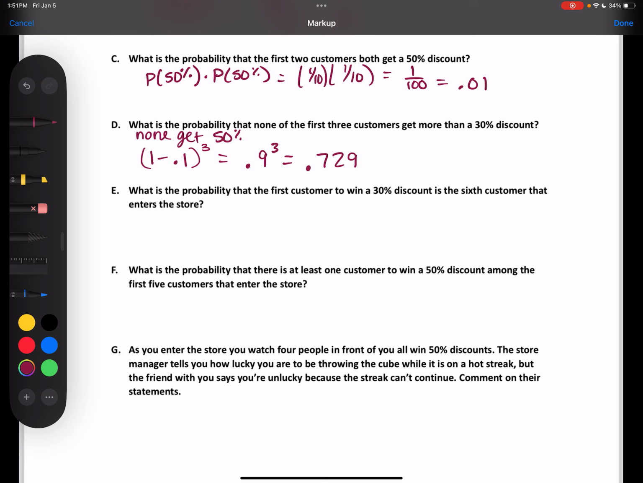We do the complement. So to save writing, I'm going to raise it to a power. So like the not 30%, because that means the first 5 customers get what? 10%, 20%, or 50%. So I would add all of those percentages up. What is that? Like 0.8. So that's the first 5 customers, so we raise that to the 5th power, times the 6th customer gets 30%, which is 0.2.